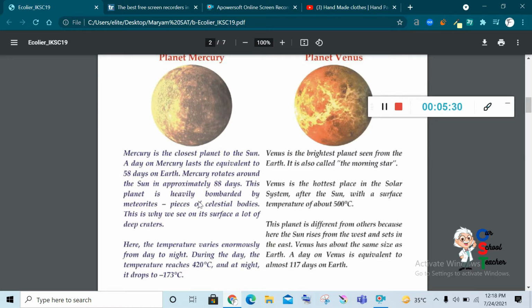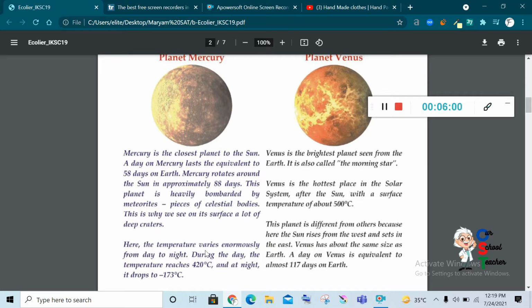This planet is heavily bombarded by meteorites. What are meteorites? Meteorites are the pieces of celestial bodies. And I have told you what celestial bodies are. They are part of the solar system. So meteorites are the pieces of these bodies. This is why we see on its surface a lot of deep craters. Craters means deep hollow structures.